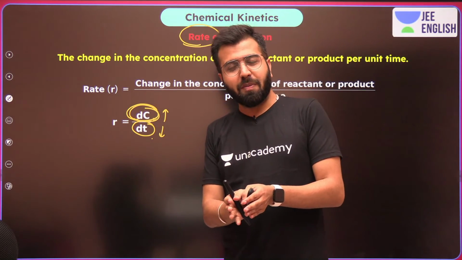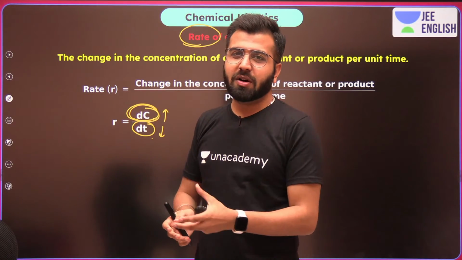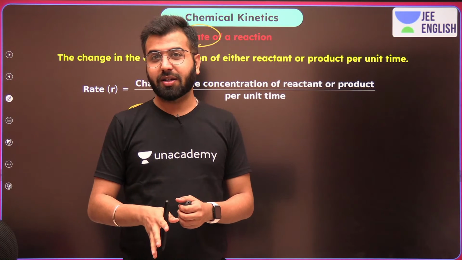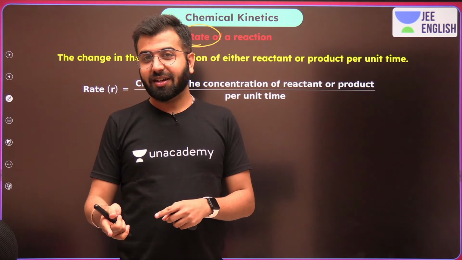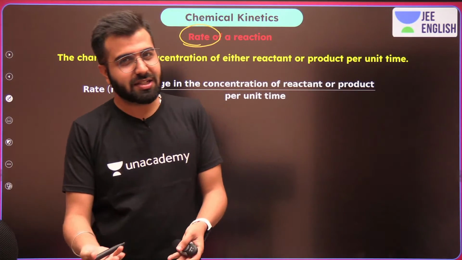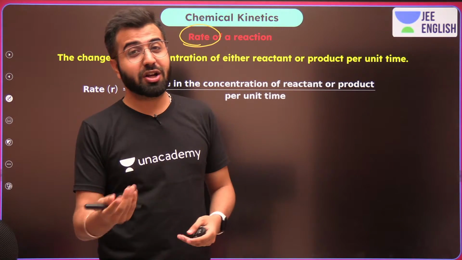There's a shop which makes 5 burgers in a minute, and there is a shop which makes 10 burgers in a minute. Which one is better? Which one is fast? Not better. Let's not talk about the quality. Which one is fast? Which is having a higher rate of production of burgers?